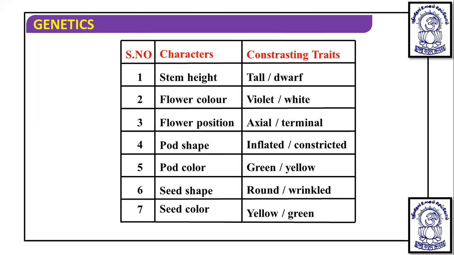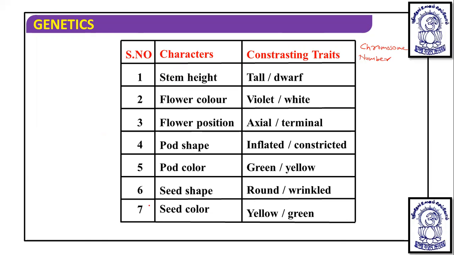But dear student, all these characters are located on specific chromosome numbers. The genes for each particular character are located on a specific chromosome, so we have to write that.